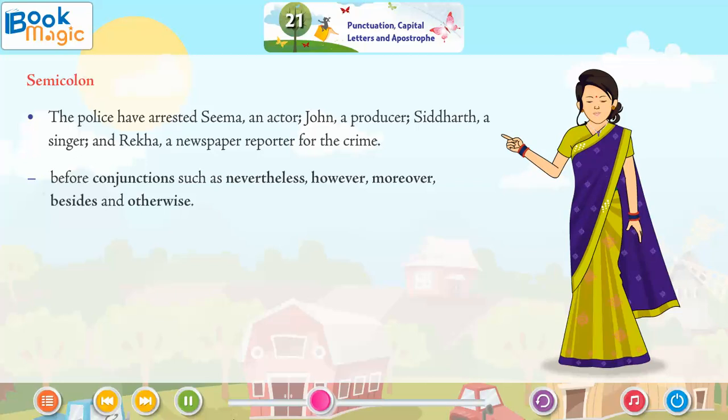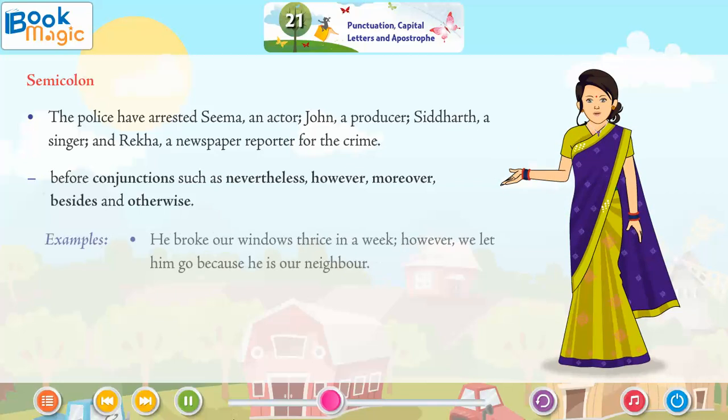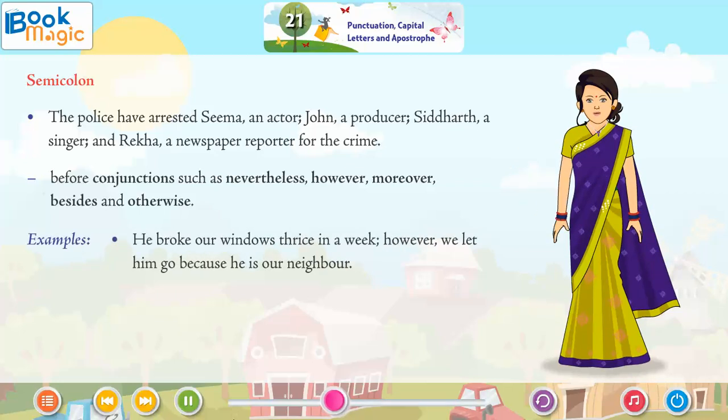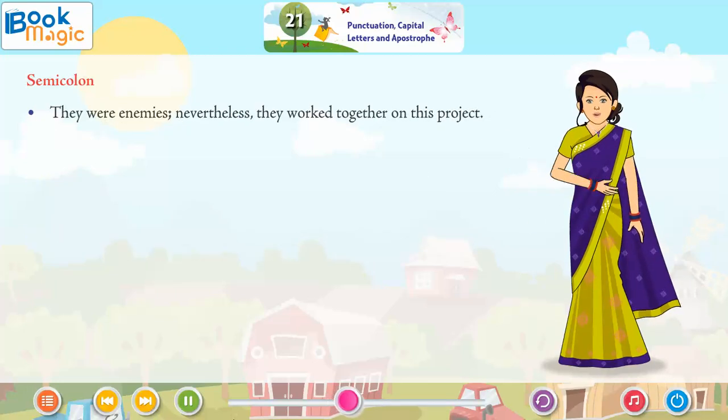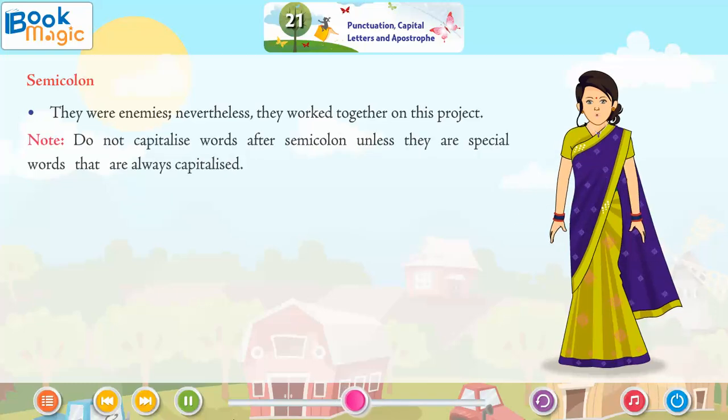Before conjunctions such as nevertheless, however, moreover, besides, and otherwise. Examples: He broke our windows thrice in a week; however, we let him go because he is our neighbor. They were enemies; nevertheless, they worked together on this project. Note: Do not capitalize words after a semicolon unless they are special words that are always capitalized.